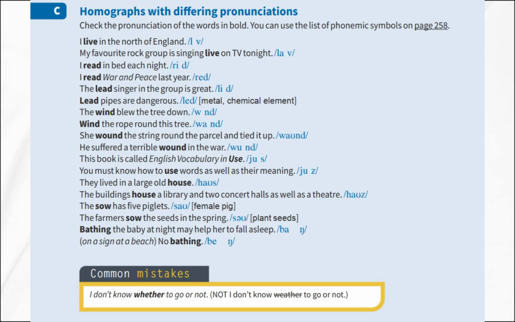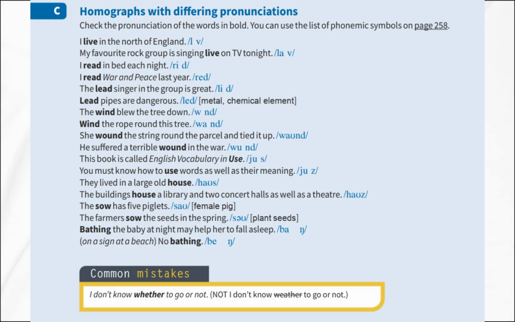Homographs with differing pronunciations. Now, let's talk about homographs that are not only spelled the same, but are often pronounced differently. This can be confusing, but with practice, you will get used to it. The word live, for example, can be pronounced two ways. When you say, I live in the north of England, you pronounce it with a short sound. But when you say, my favorite rock group is singing live on TV tonight, you pronounce it with a long sound. Both are spelled live, but the pronunciation changes based on the meaning.